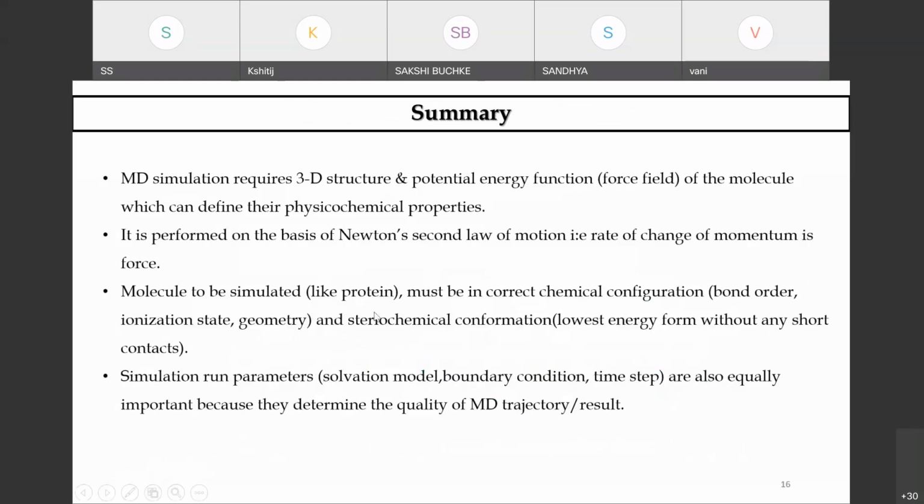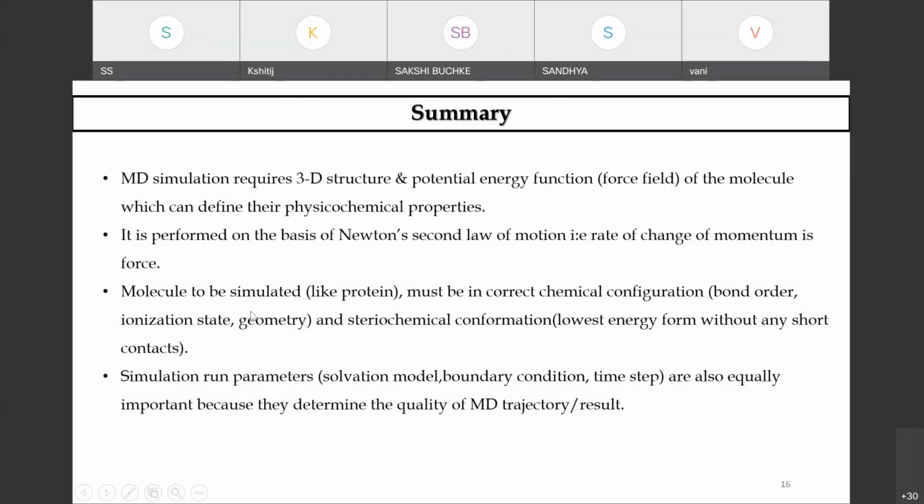So what I mean to say is that MD simulation basically helps you to understand the 3D structure and the potential energy in terms of the force field you are assigning, and hence define the physicochemical properties based on Newton's second law of motion.